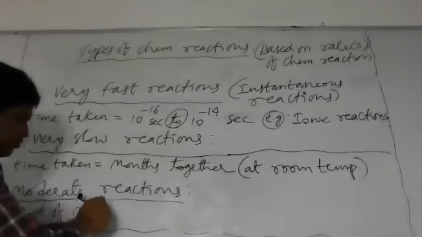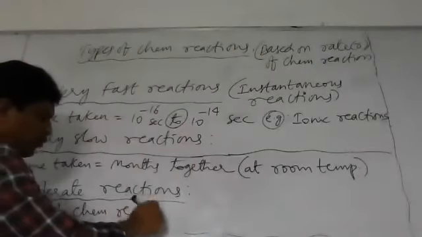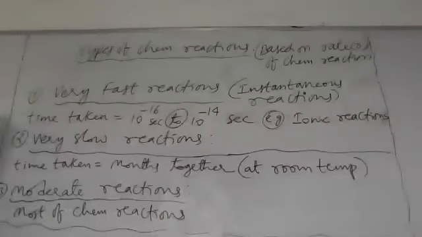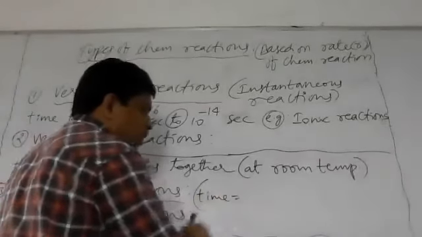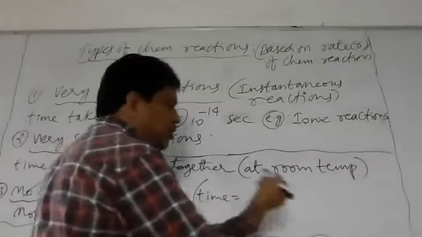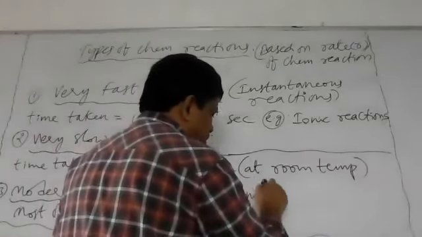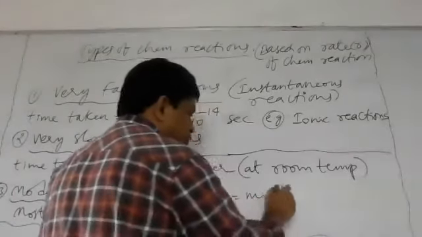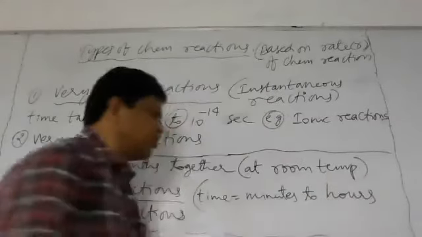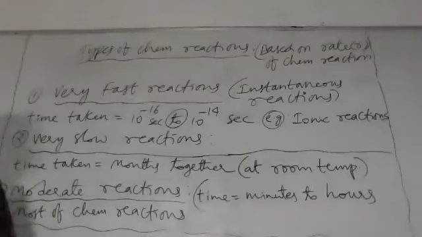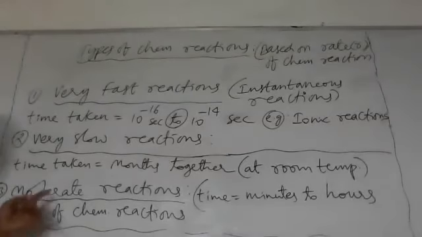The time taken will be some minutes to some hours. So most of the chemical reactions come under the moderate category.